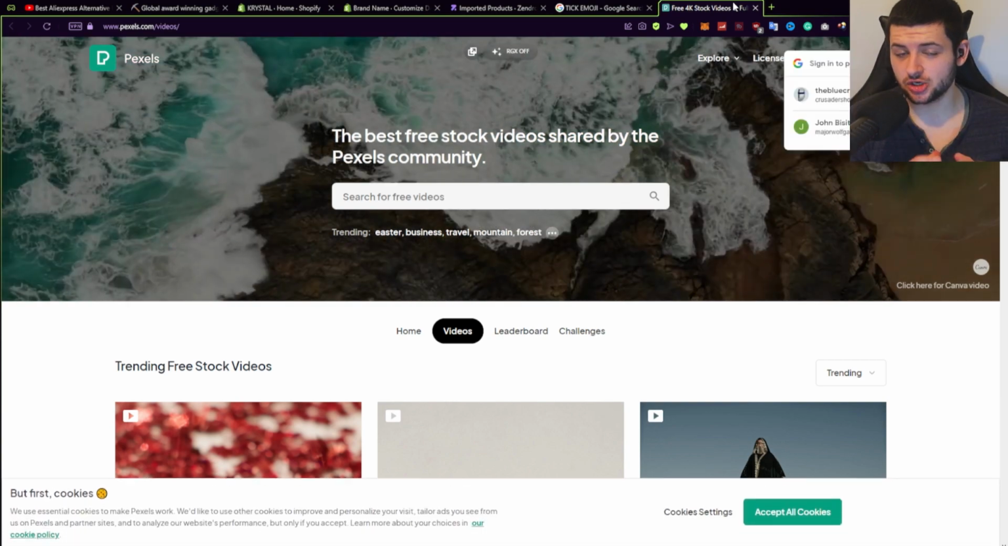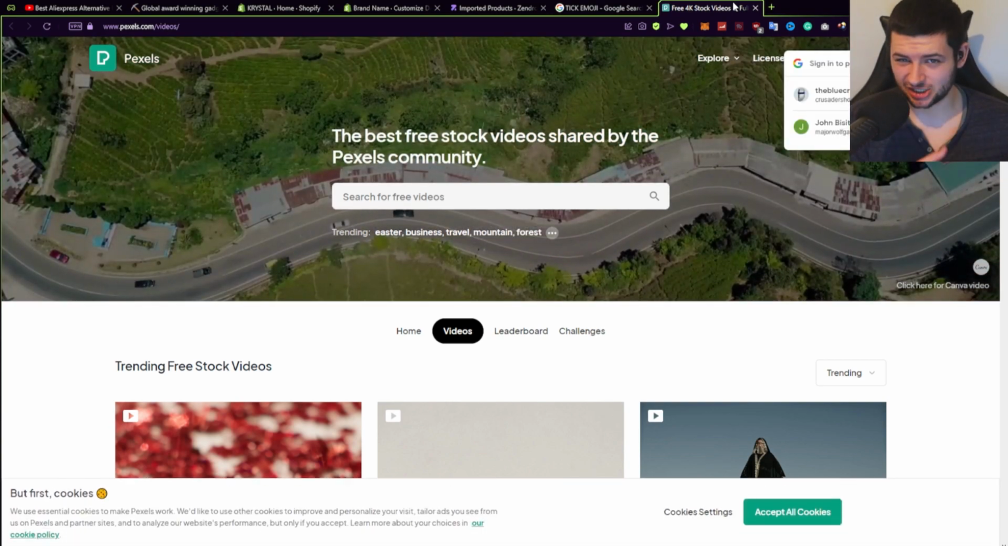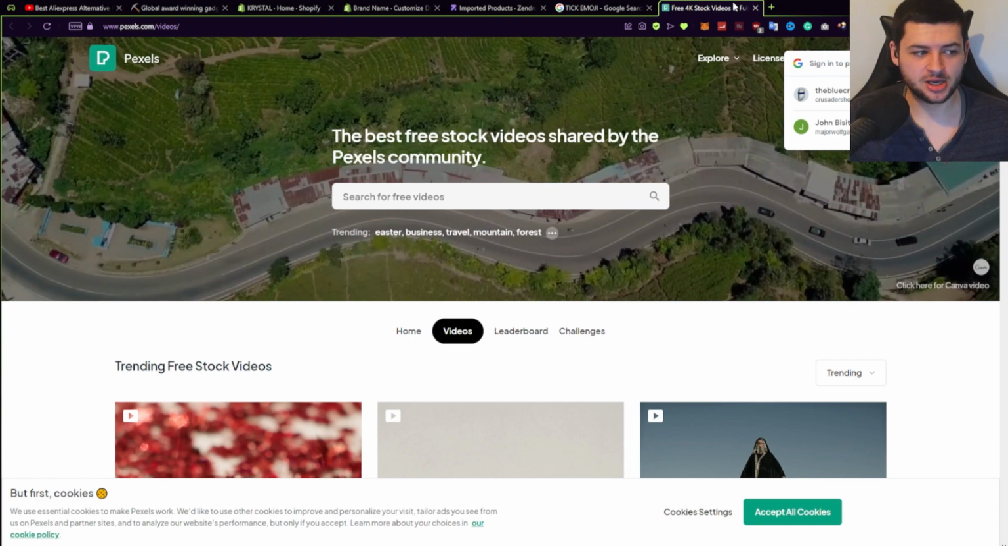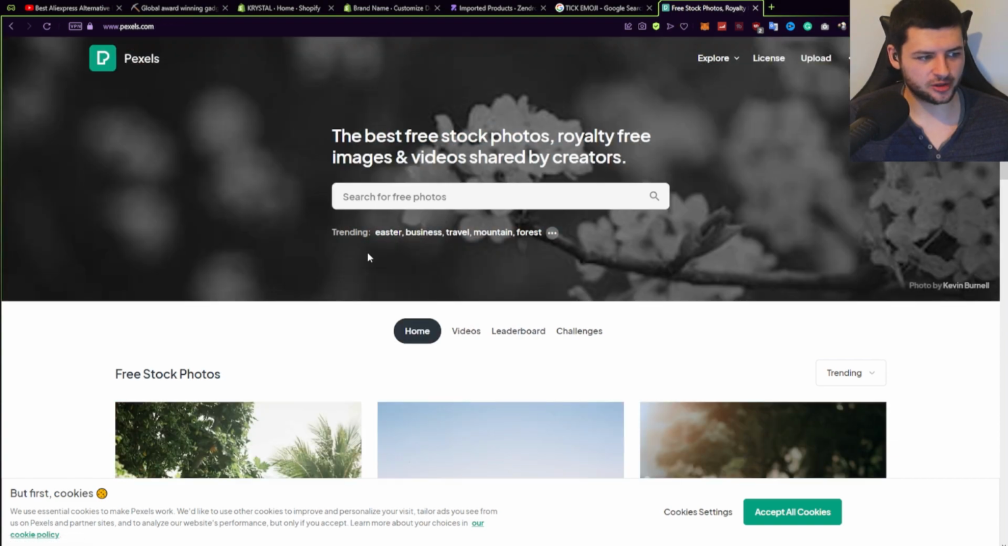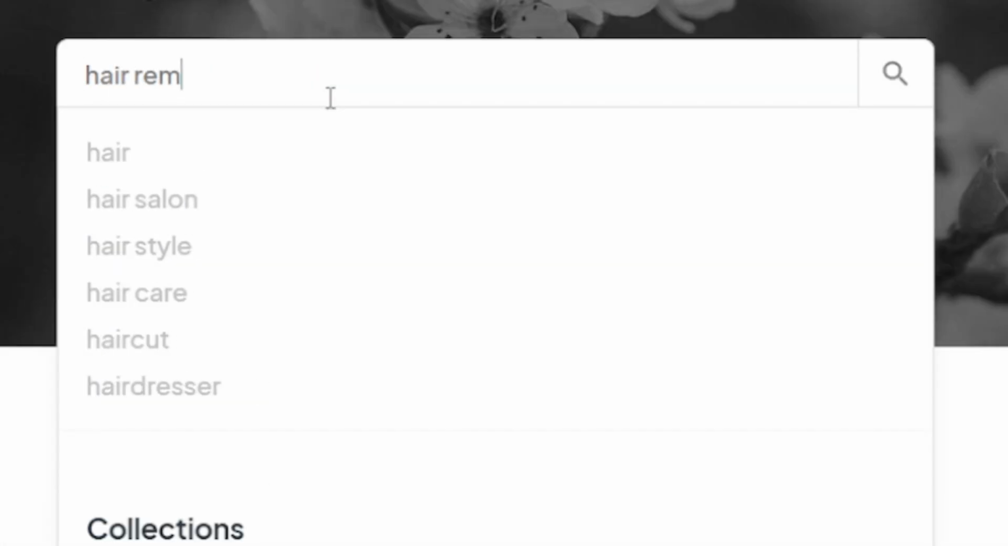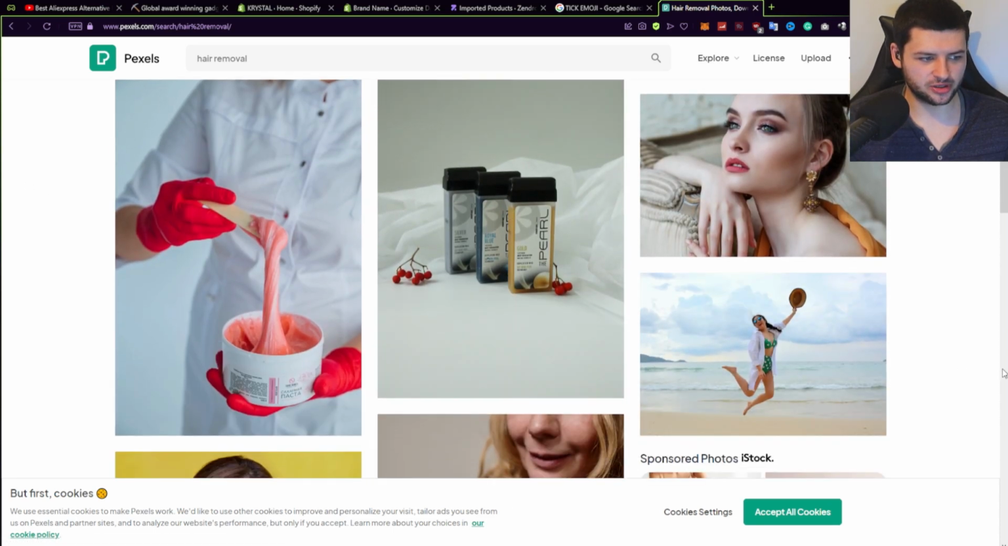Now to get images, you don't want to use copyright images because your store will get a DMCA request, which means they can actually take your store down due to copyright. To avoid that, you want to use pexels.com. This is a free website for pictures. Go on the Pexels homepage. Now, if we just want to search something like hair removal, we can type it into Pexels and we can come up with some really cool things.